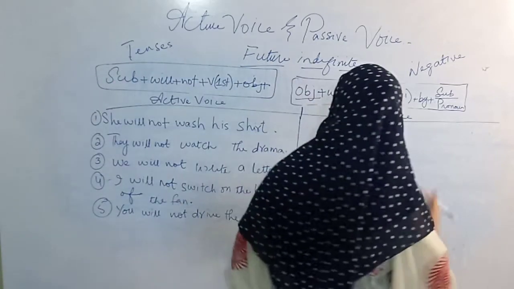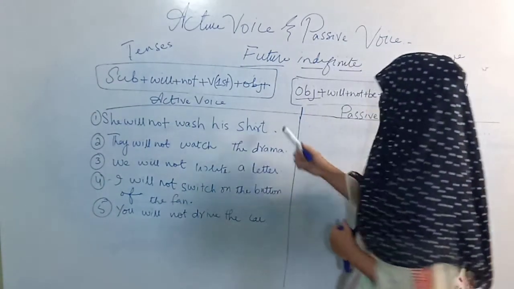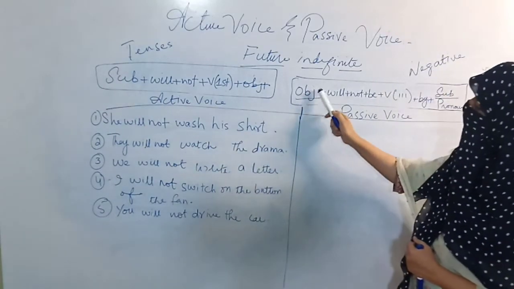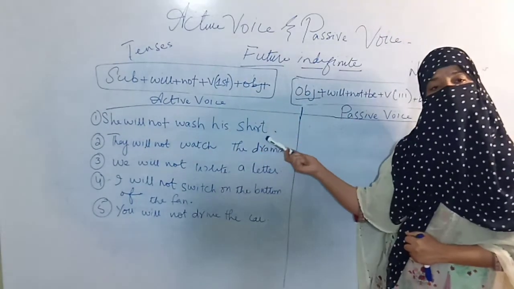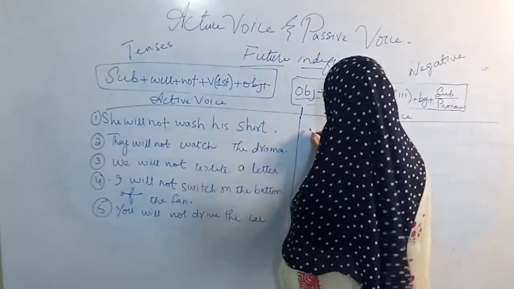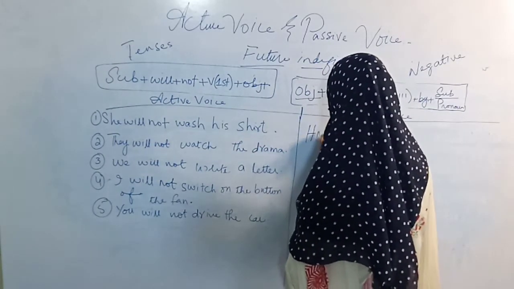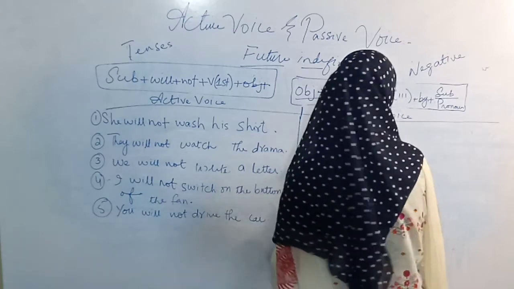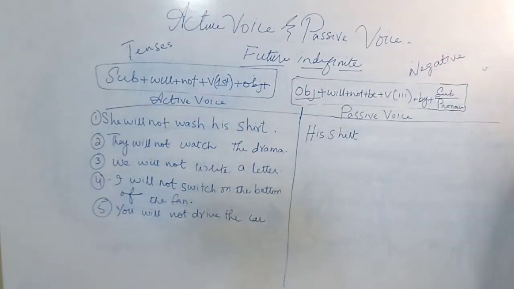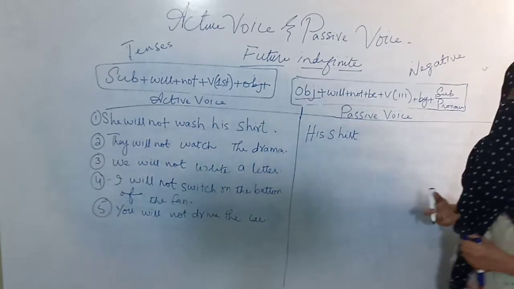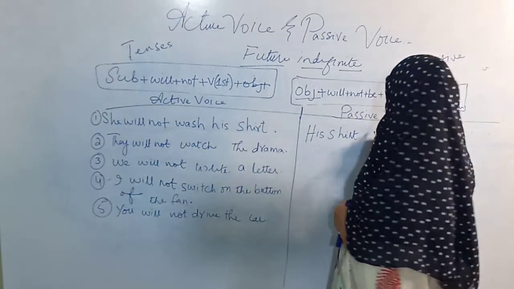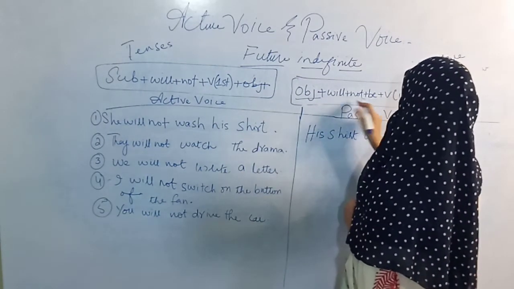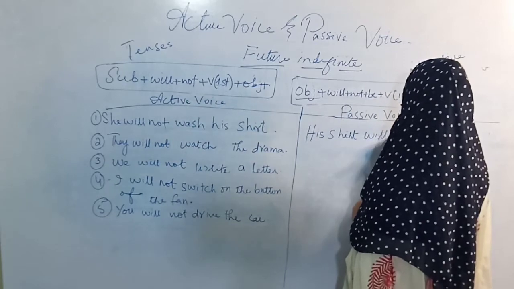So how will I convert it into passive voice? The object is the same, his shirt. So I am writing here his shirt. Then will not be.